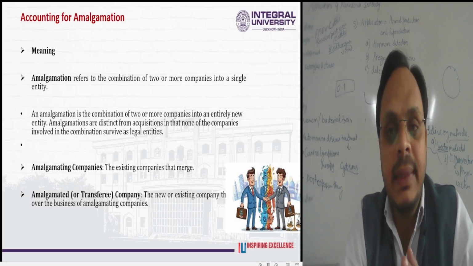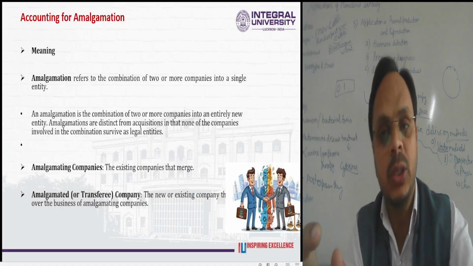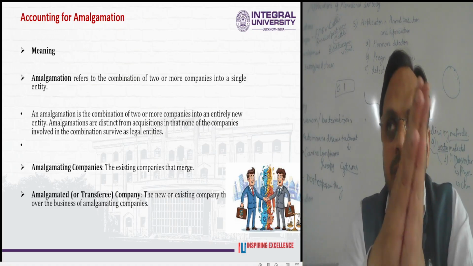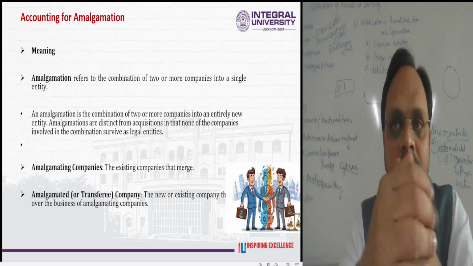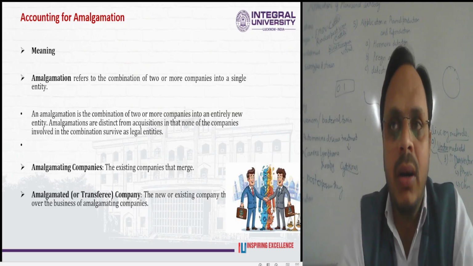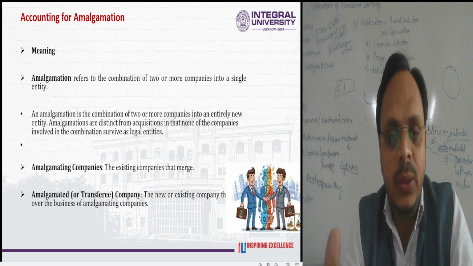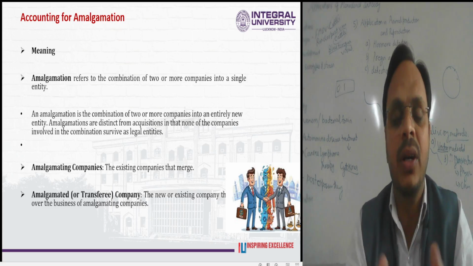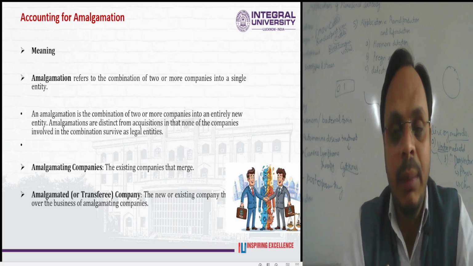So amalgamation basically refers to the combination of two or more companies into a single entity. When a number of companies are there, right? Take the example of the cement industry, for example, JK Cement as well as Ambuja Cement, or you can take the example of Ultratech Cement too. When these two or more than two companies come close, the operation of the existing companies is going to close, and one new company comes into existence. It is known as the amalgamation.